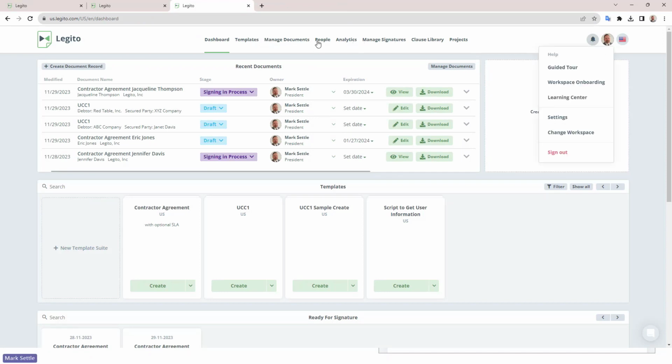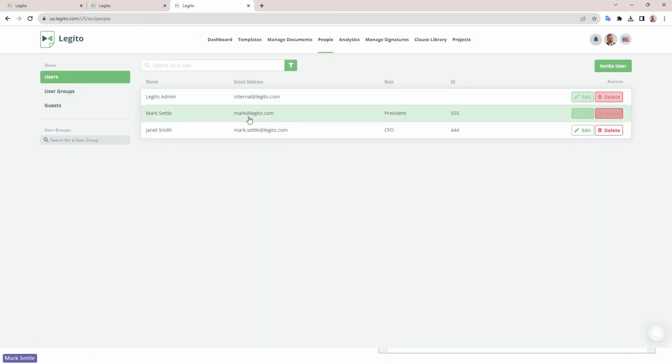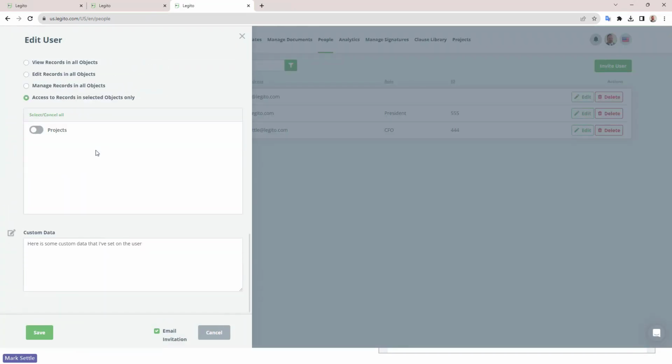I'm logged in as an administrator here, so I can see users, which I wanted to just show you. If I edit my user and scroll to the bottom, here's that custom data field. You can put any kind of data in here. We've used this recently with a test to put in some JSON data, so a number of input data fields could be extracted at some point to get information about the user. So it allows you to fill in quite a bit of additional data for a user if necessary, with this custom data in the system.